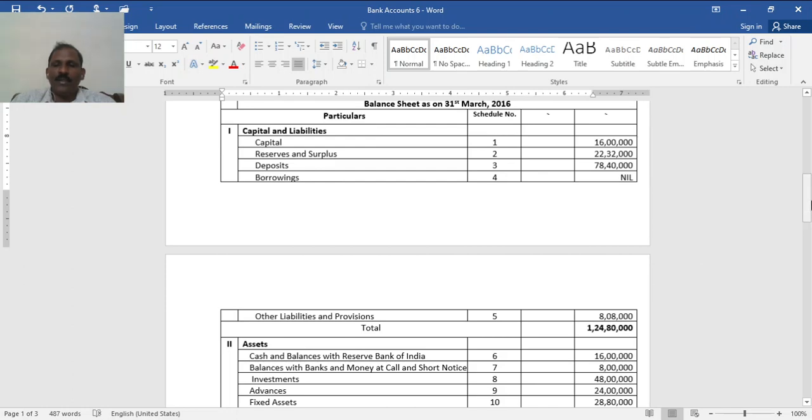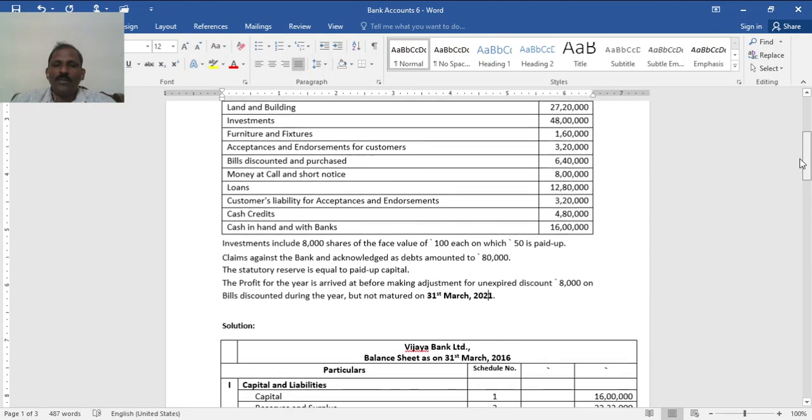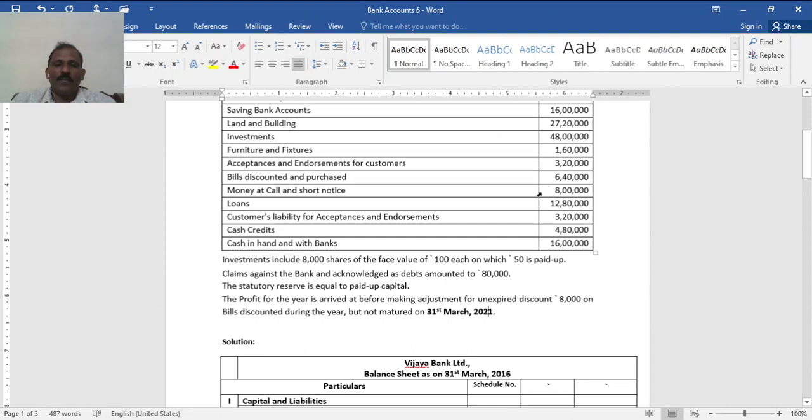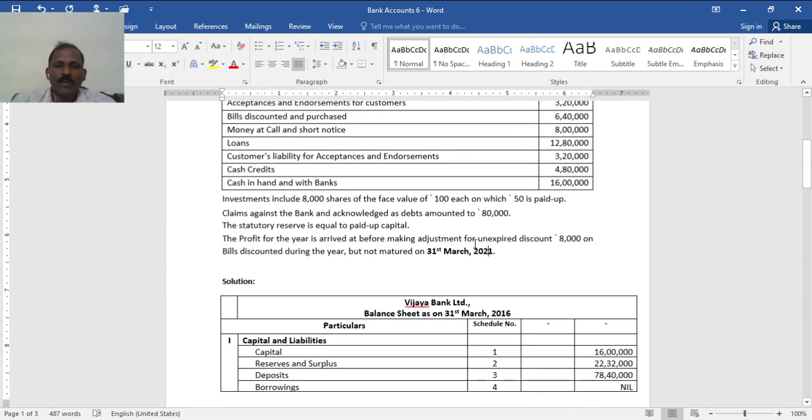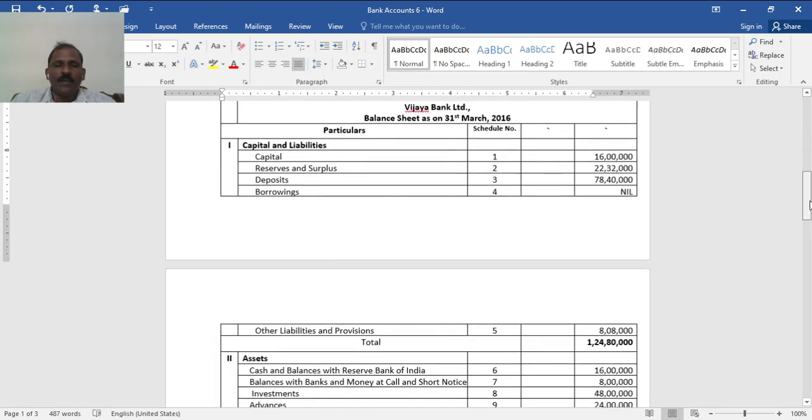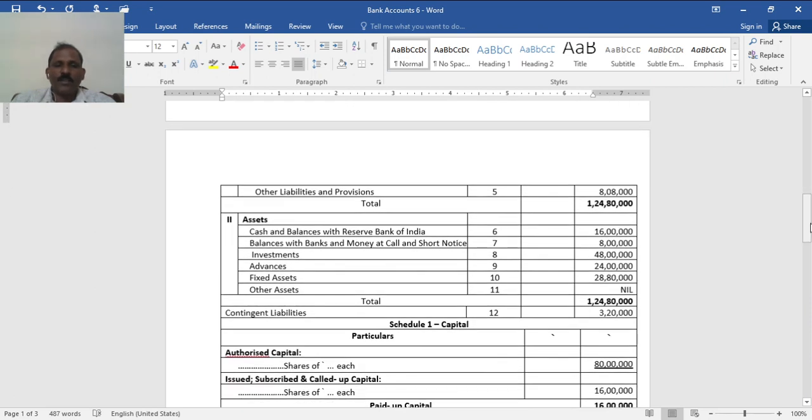Other liabilities and provisions that you have to find out. You see here, money at call and short notice. Let's see later. Okay, and assets, 1 to 5, schedule or note.